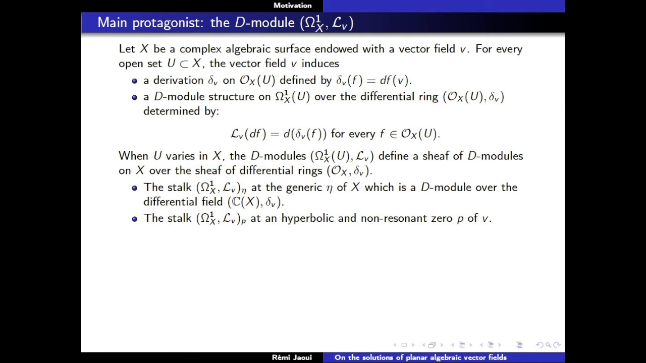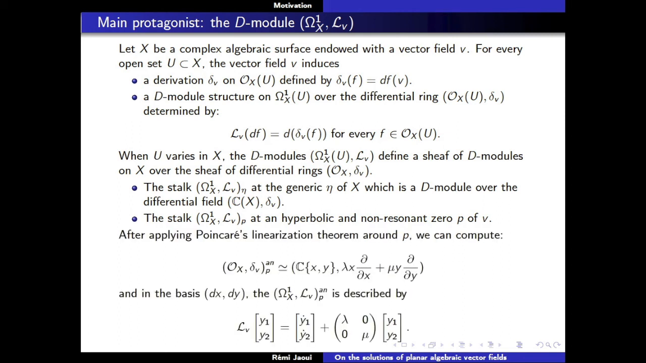But I just want to stress that one thing that makes it hard to study this D-module using abstract techniques is that we know nothing about the base differential field. And that's why we define this D-module, to understand something about the base differential field. So we have no information about what this field looks like. And the second stalk that we're looking at is the stalk at the hyperbolic and non-resonant zero of P, that we assume exists.